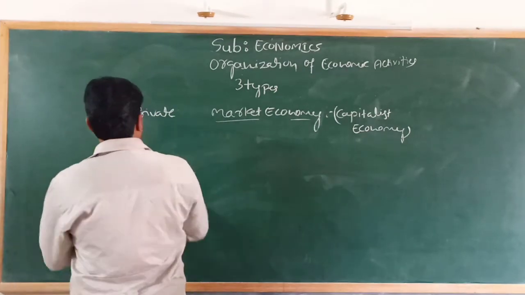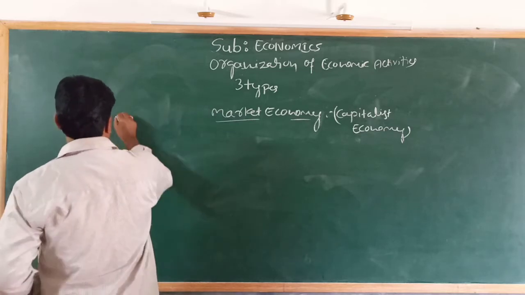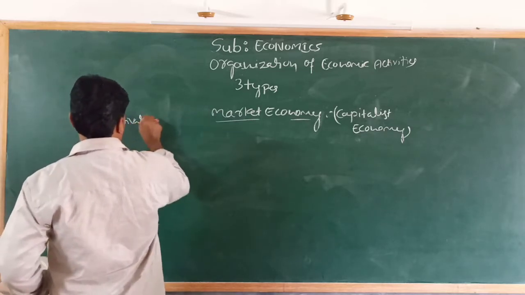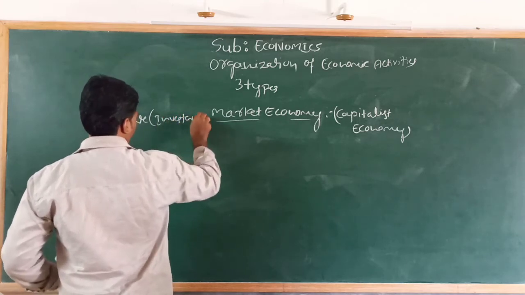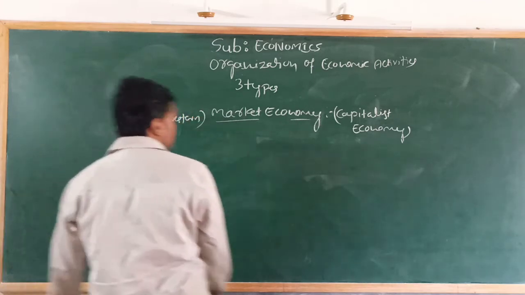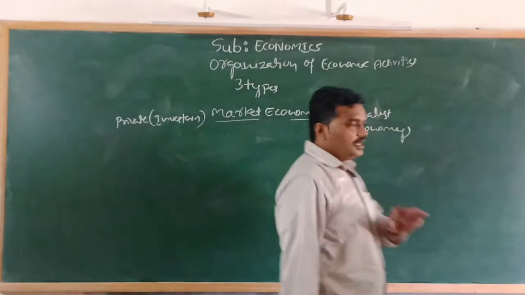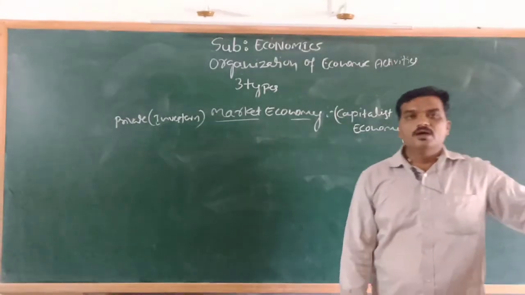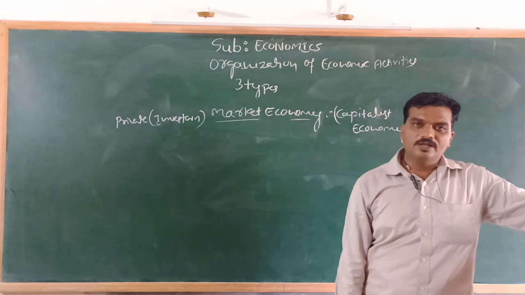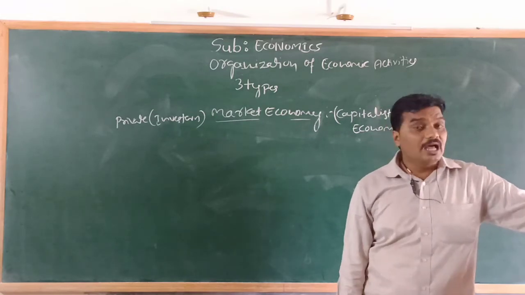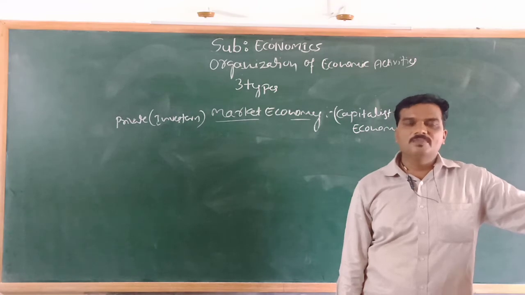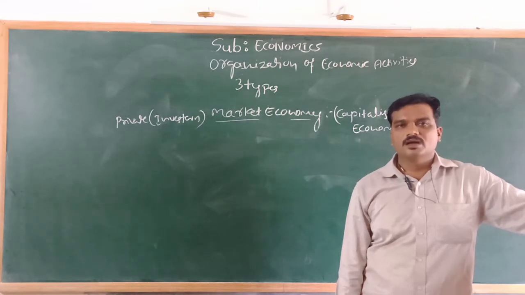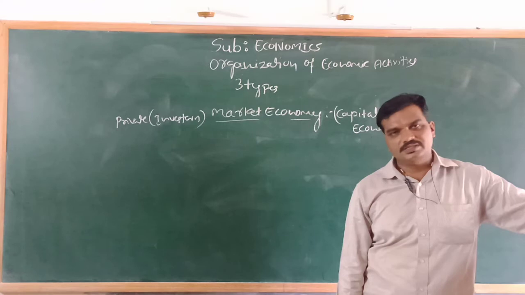We can also call them investors. In this system the resources are allocated by the private sector, and the economic activities are completely controlled by the private sector.